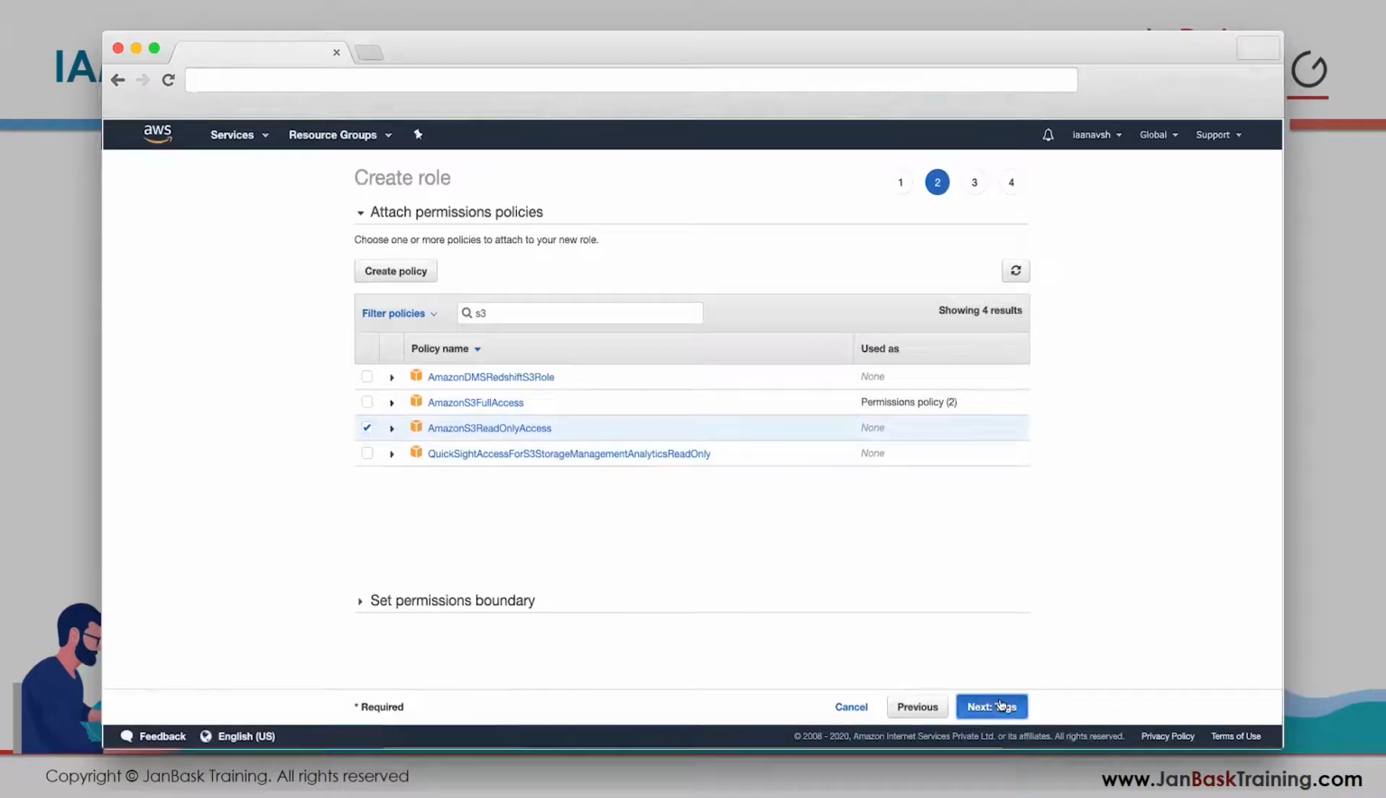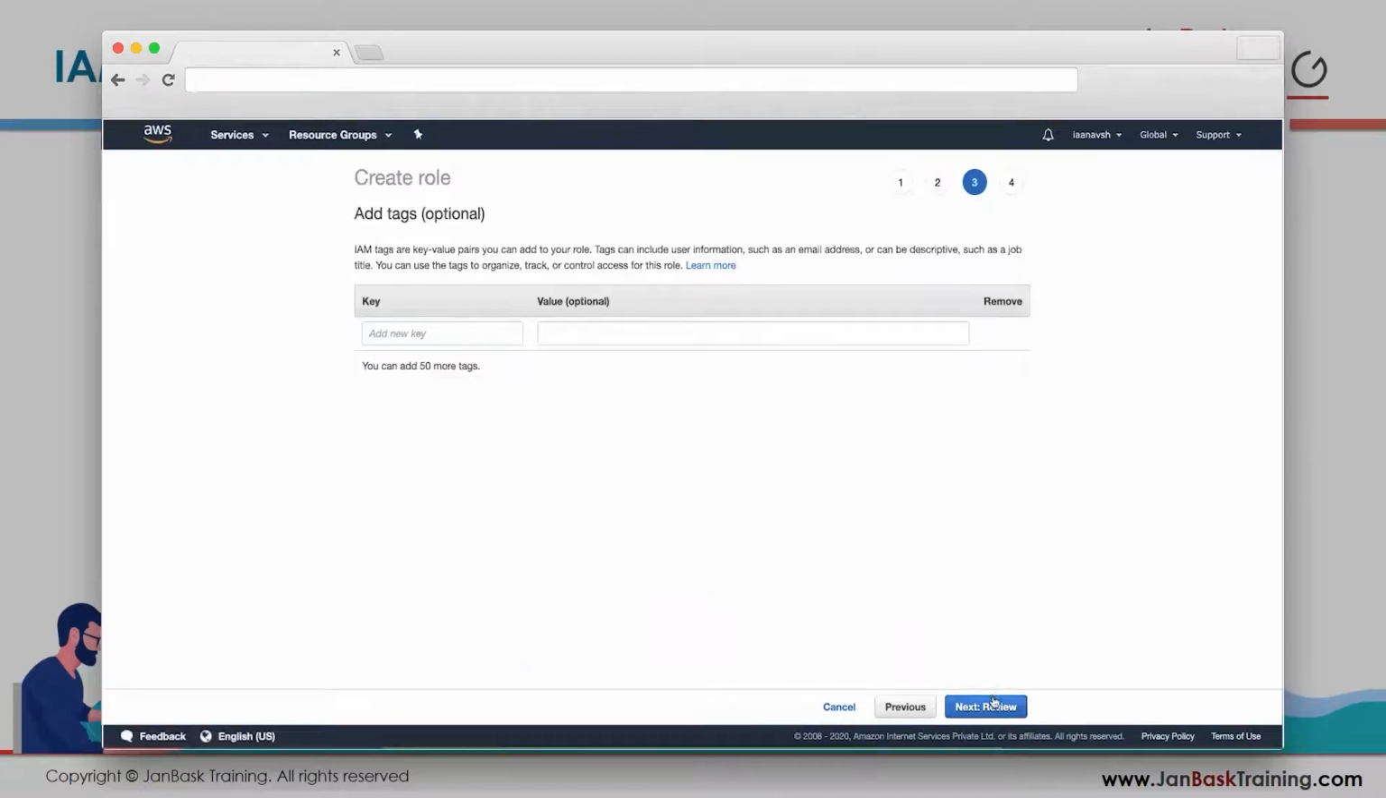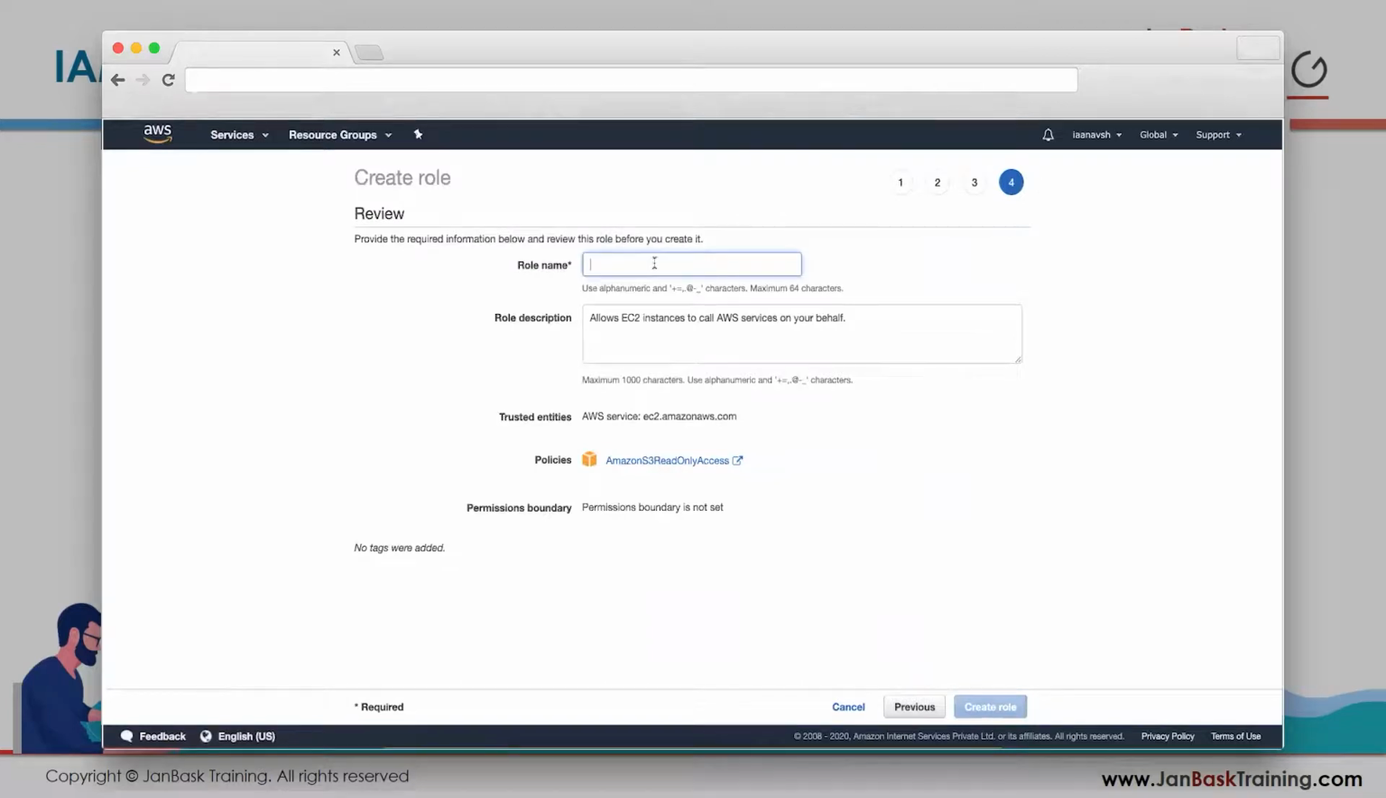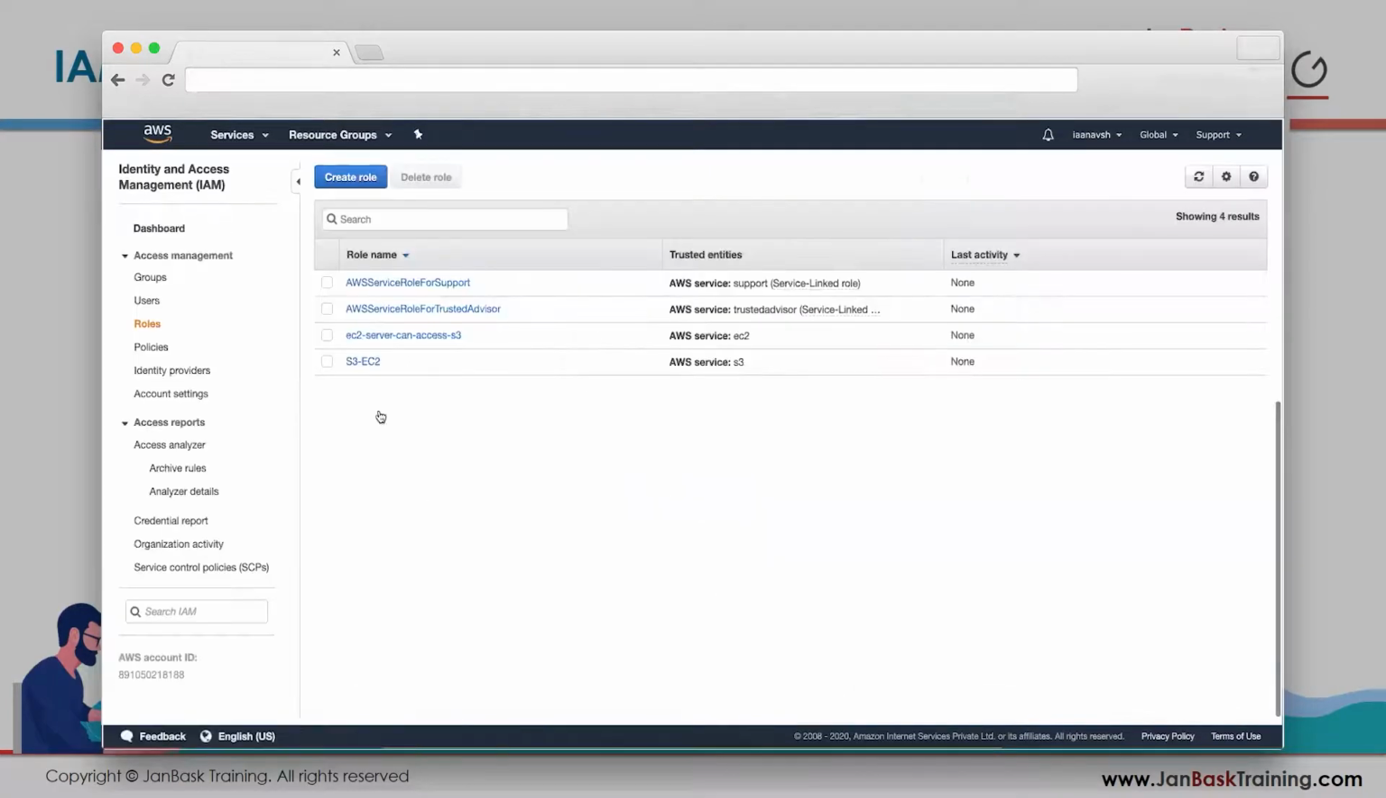Right? So when you click on next, maybe we can skip the key for now. So here is the role name: EC2 server can access S3. Allows EC2 instance to call AWS services on your behalf. Correct. And click on create. As soon as I create it, I have this S3 EC2 role. We will use it when we create EC2. Right now, just learn, okay, this is how it's created. And you can create a number of roles there. Don't worry about it.